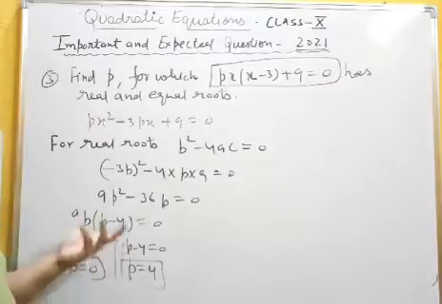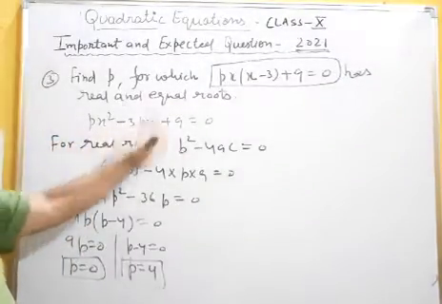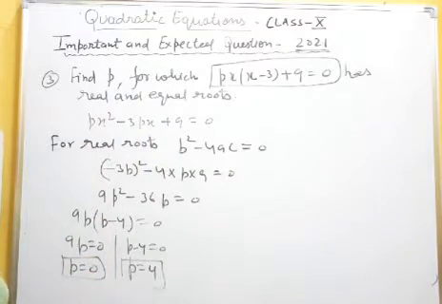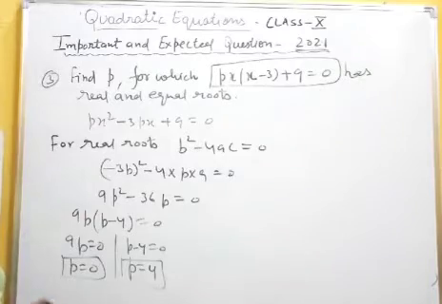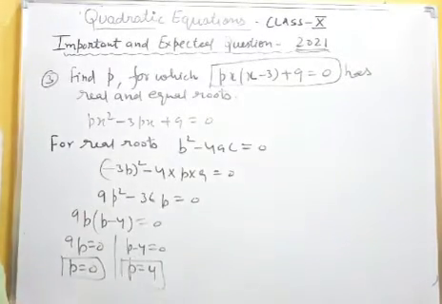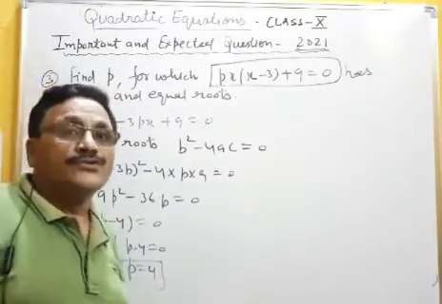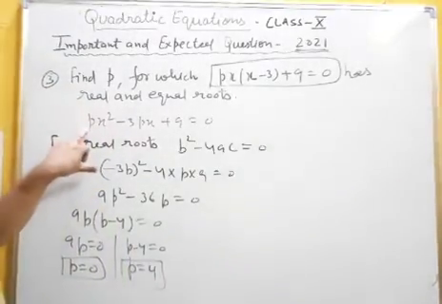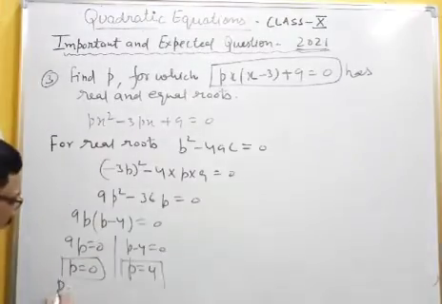If you reopen the equation here and put p equal to 0, you get 9 equal to 0, but 9 cannot be equal to 0. So p equal to 0 is not satisfying the condition. And according to the rule of a quadratic equation ax square plus bx plus c equal to 0, a should not be equal to 0. So p coming 0 is not applicable. Here you can write it is rejected.